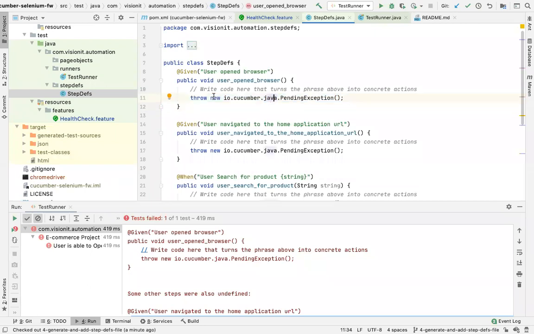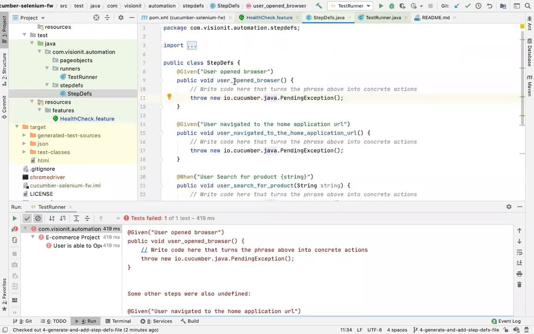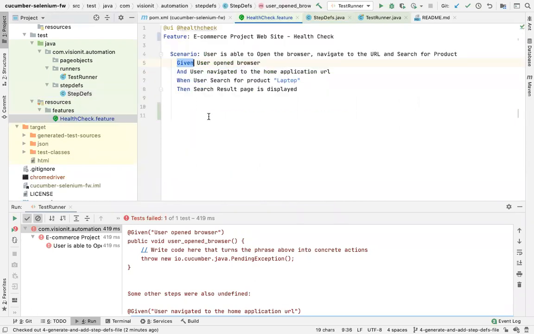Right. Now you can also notice this, we discussed how it will map, because I talked about mapping, right? How it will really map. It will say what kind of statement it is. It will say, okay, user open browser, but what kind of statement is this? This is a given statement. So this will get mapped with any of the methods on top of which you have user open browser inside a given annotation. So this is the clue which Cucumber uses to connect this method with this statement. So इस तरह से वो connection कर लेता है.